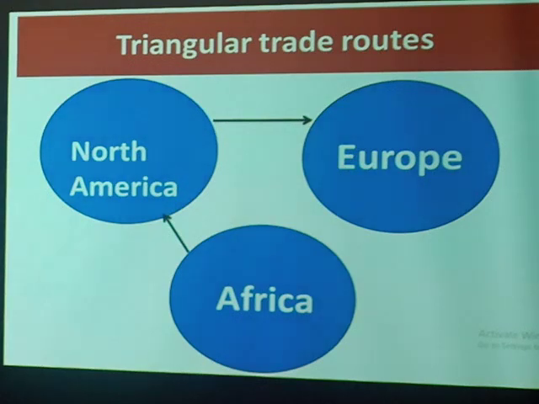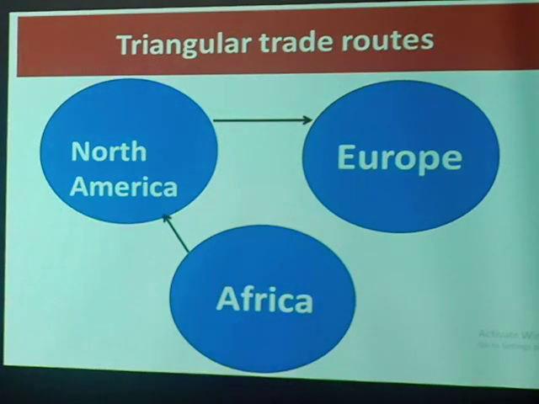Look at the next one. We shall call that route number 2. Please look at that route. It's route 2. It's from North America to Europe. That route mainly transported agricultural products like tobacco, like sugar, but those products were in raw form. They were purified from Europe because Europe was the workshop of the world at that time. Europe had quite an industry in the world at that time.